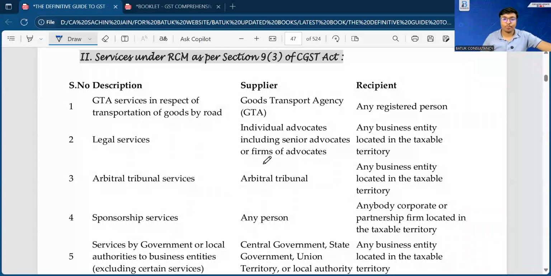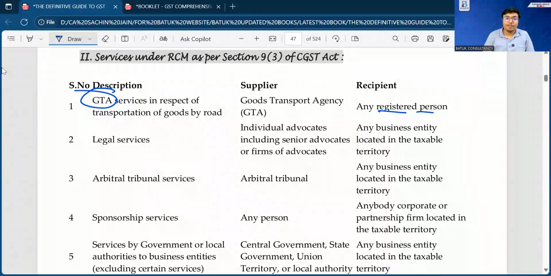Now, just take all the points on which the reverse charge mechanism is applicable. That means the recipient is liable to make the payment of tax. First one, which is very popular in the market, we all are following this concept since July 2017. That is GTA. If any registered person has taken the services of the GTA, that is goods transport agency, in that case that recipient is liable to make the payment of taxes.